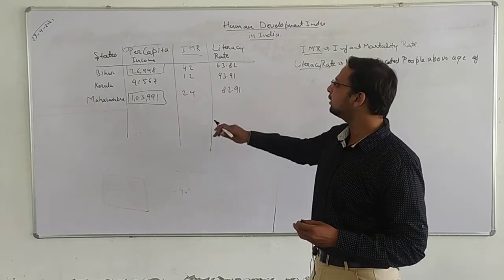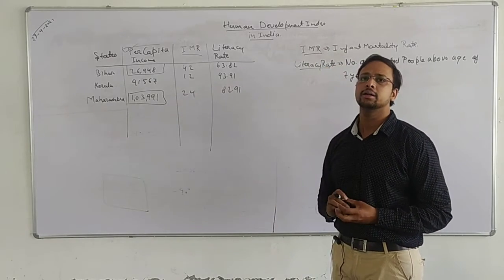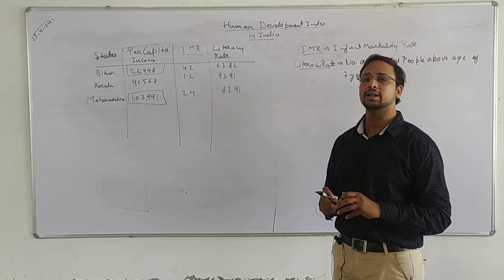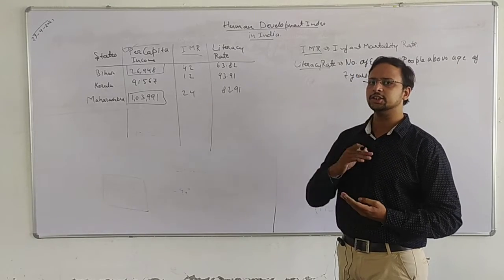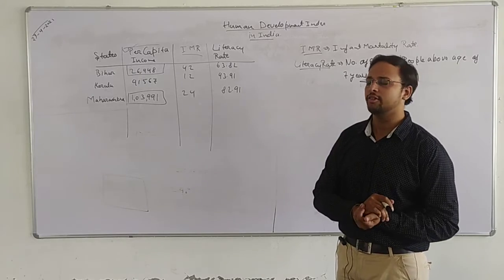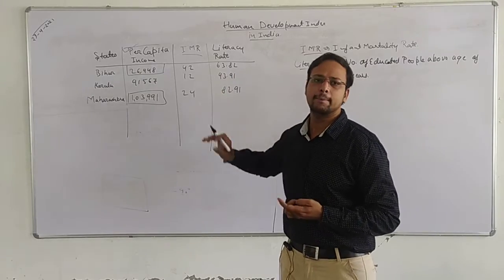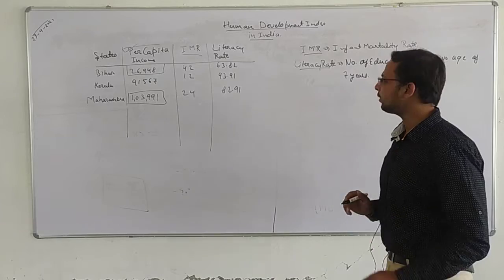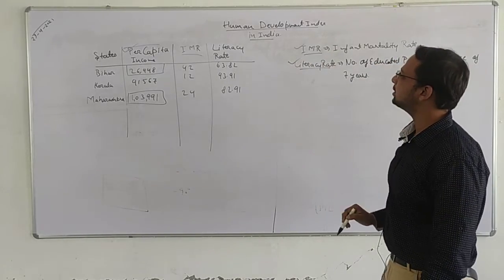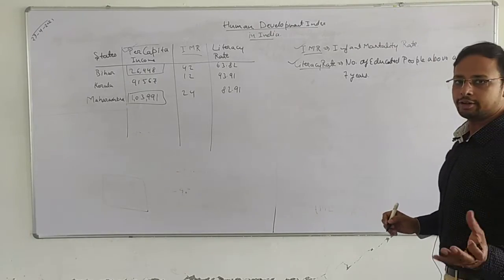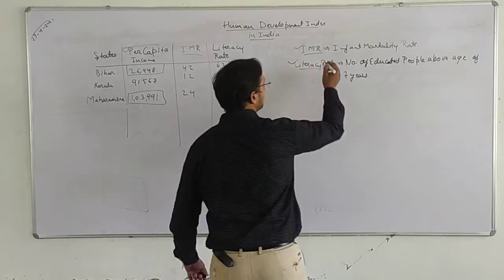The other factors are infant mortality rate, literacy rate, and maternal mortality rate. There is a list of 9 factors which affect the human development index. But we have to understand what infant mortality rate and literacy rate are.